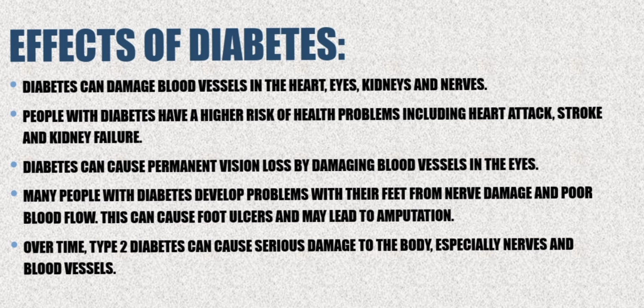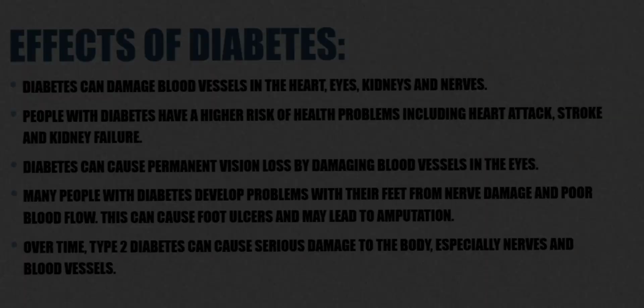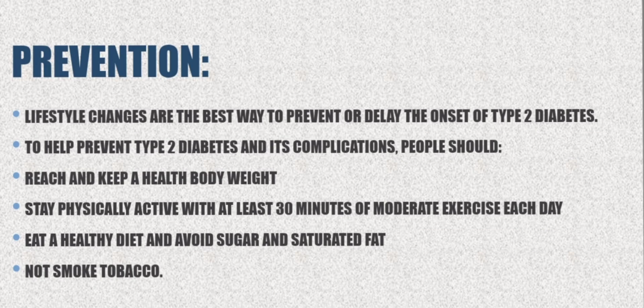Over time, type 2 diabetes can cause serious damage to the body, especially nerves and blood vessels. Prevention. Lifestyle changes are the best way to prevent or delay the onset of type 2 diabetes. To help prevent type 2 diabetes and its complications, people should reach and keep a healthy body weight. Stay physically active with at least 30 minutes of moderate exercise each day. Eat a healthy diet and avoid sugar and saturated fat.